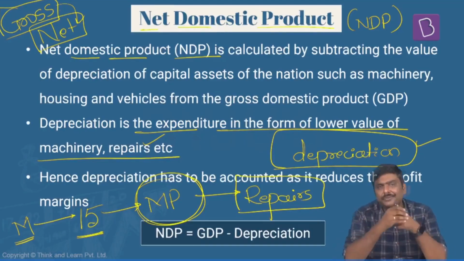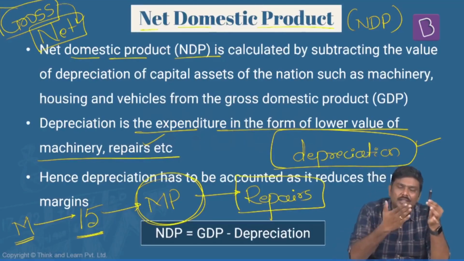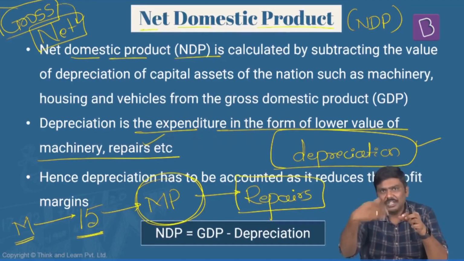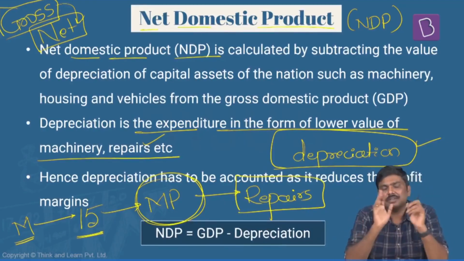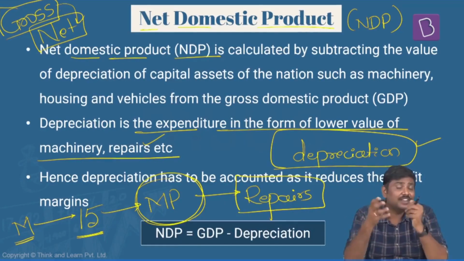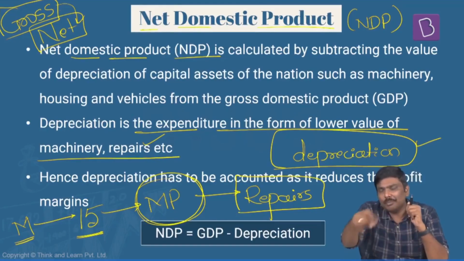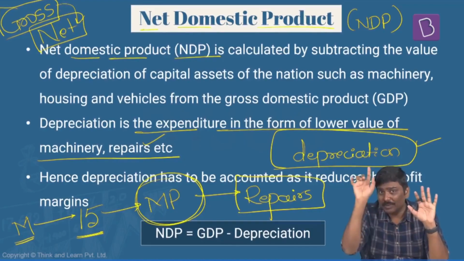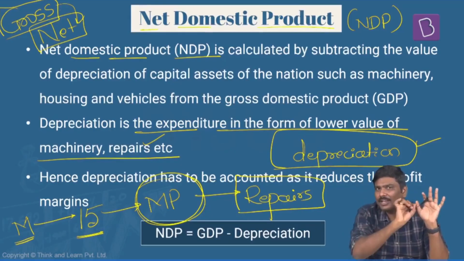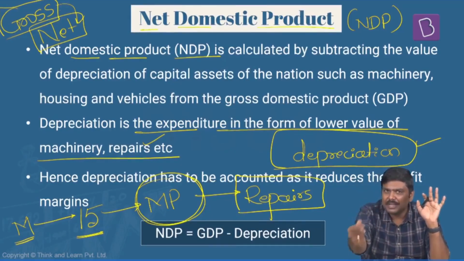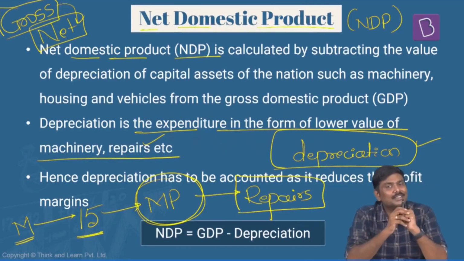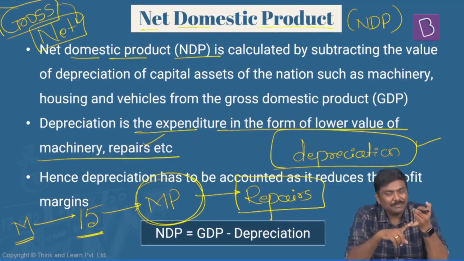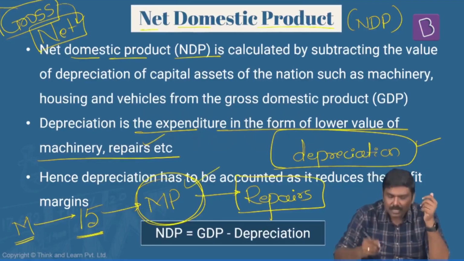Imagine you are a manufacturer. You are manufacturing this particular pen, but in the process of manufacturing the pen, the machine broke down. The machine went into repairs. And repairs means expenditure, cost. So when you repair that particular machine, you would incur certain expenditure on that. Who should pay for that particular expenditure? Again, go back to the basics there. Earlier, I've told you any cost incurred by the manufacturer will simply be transferred to the consumer. So, can I simply say that the cost of machine maintenance, repairs, and so on and so forth is a component of the market price?